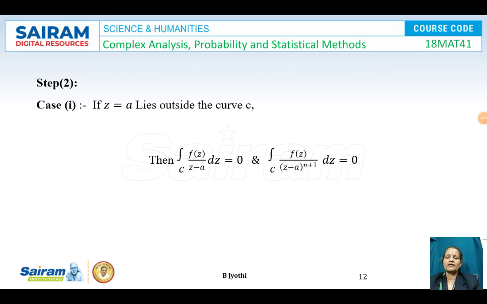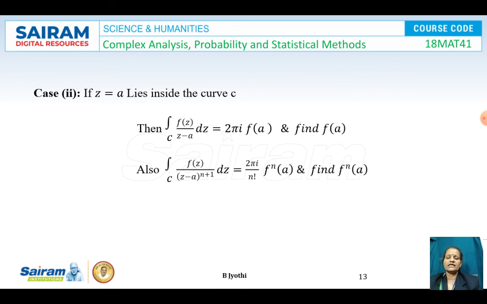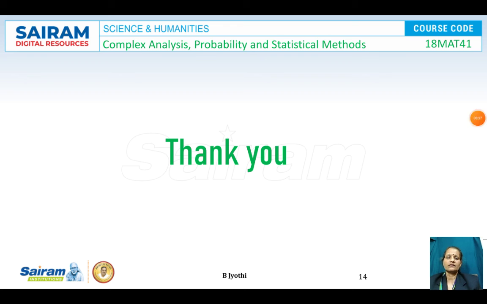Second step, there are two cases. If z equal to a lies outside the curve, then both integrals will be equal to 0. Second case, if it is lying inside the curve, then the integral of f of z by z minus a dz is given by 2 pi i f of a, and we find f of a. Also, the integral of f of z by z minus a to the power n plus 1 is given by 2 pi i by n factorial into the nth derivative of f at a, and we find it. This is the procedure.